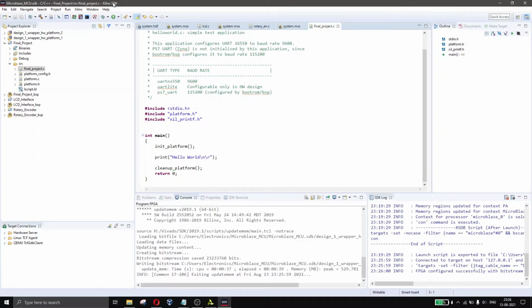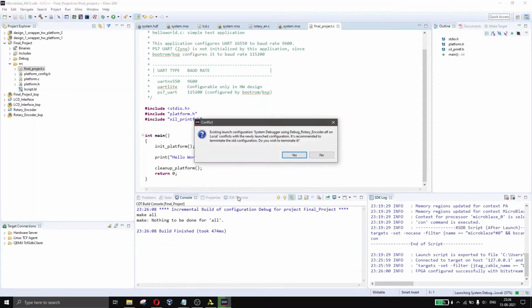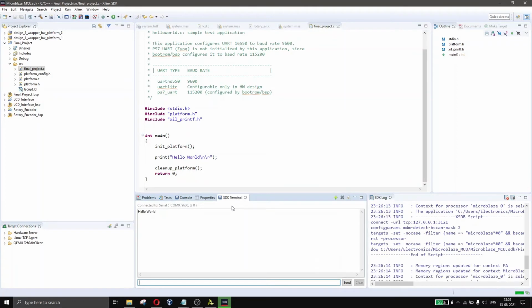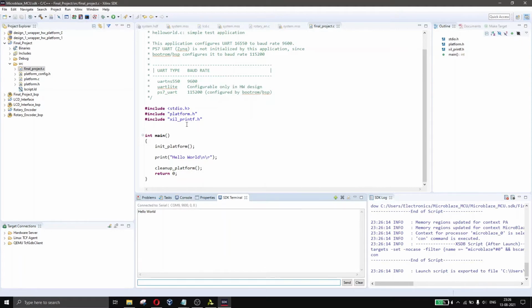FPGA programming completed. Go here, run as, launch on hardware. Yes, SDK terminal. Yes, hello world had printed. It's already connected, so it printed hello world. So this is working fine.